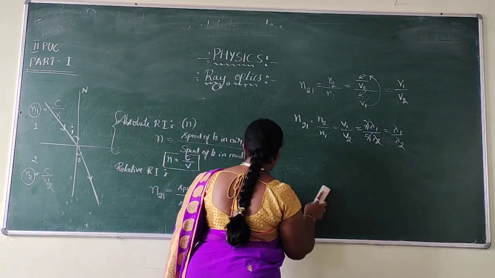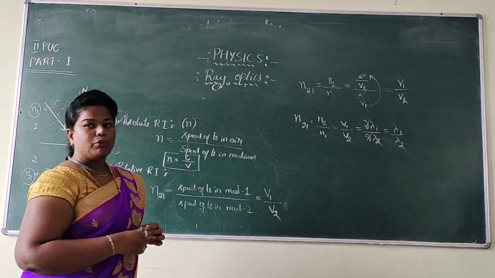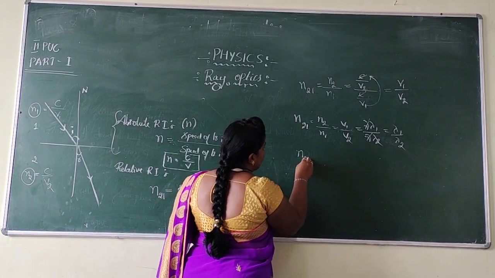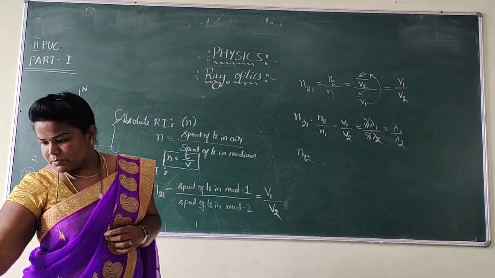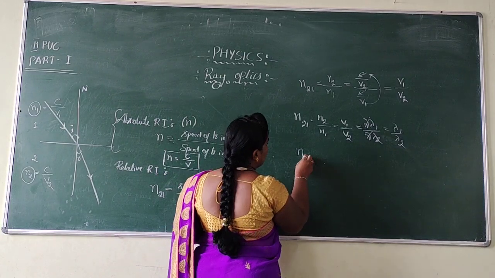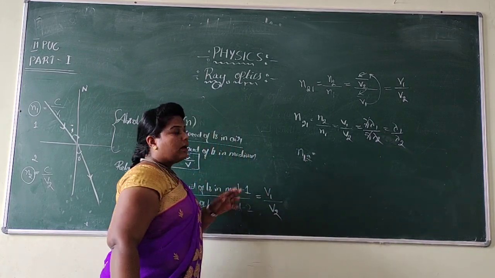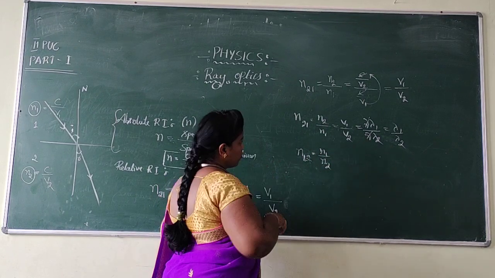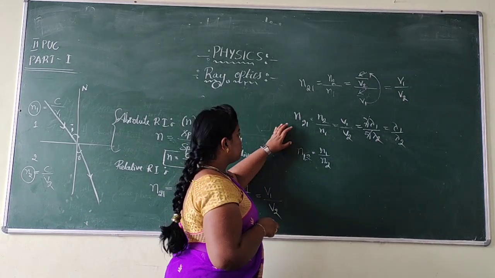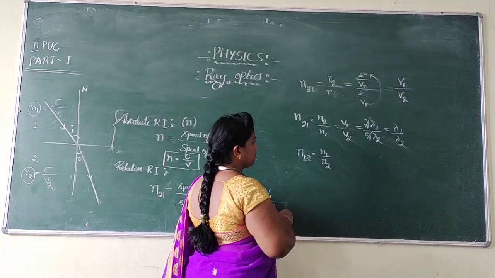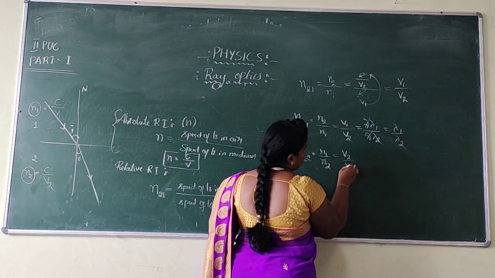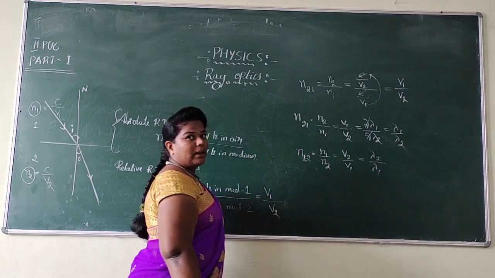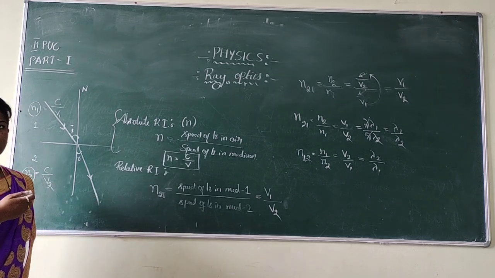If I want to write the formula for N12, how do we relate it? Just observe carefully. N12 can be written as, see here, a similar case. While preparing for the examination, remember only one case. If you know one case, the second case is the opposite: in place of V1, replace by V2, and in place of 2, replace by 1. Similarly, it can be written as lambda 2 by lambda 1. This is the relation required for N12.